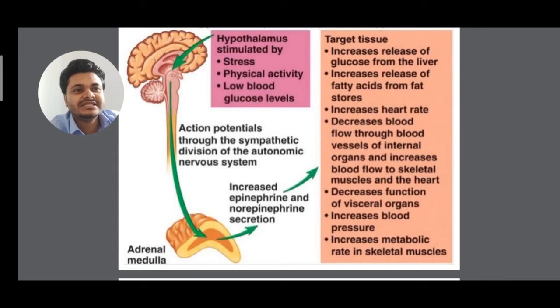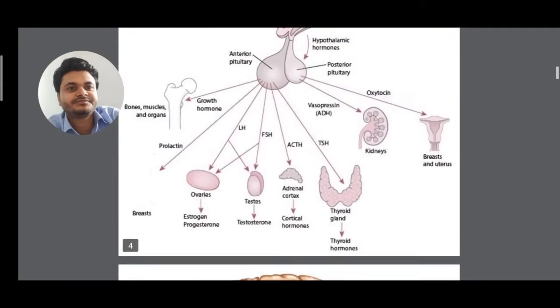It increases release of fatty acid from the fat stores. It increases the heartbeat rate. It decreases the blood flow through the blood vessels of internal organs and increases the blood flow of skeletal muscles and the heart. It decreases the function of visceral organs. It increases blood pressure. It increases the metabolic rate in skeletal muscle. It has many functions. Clear?